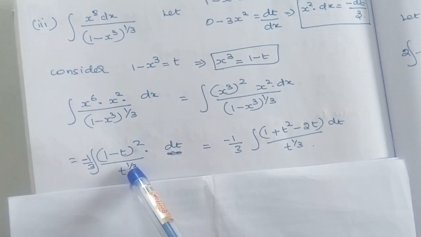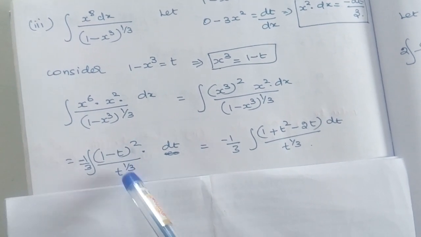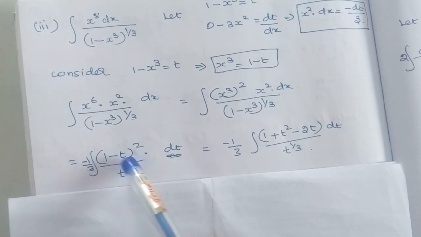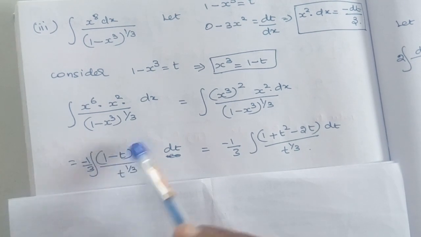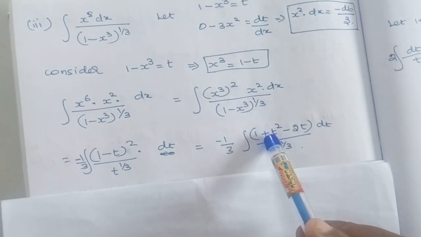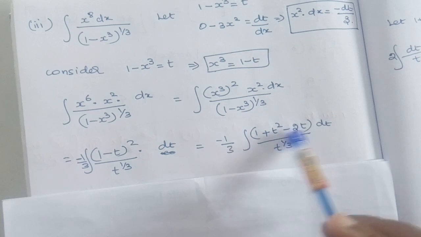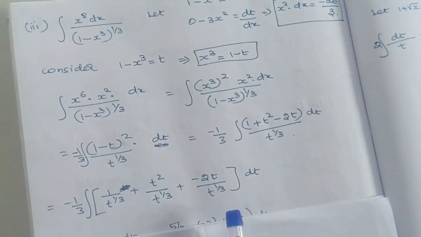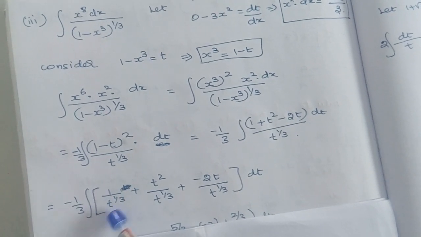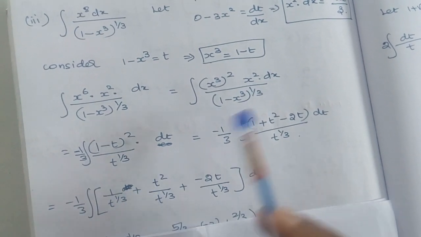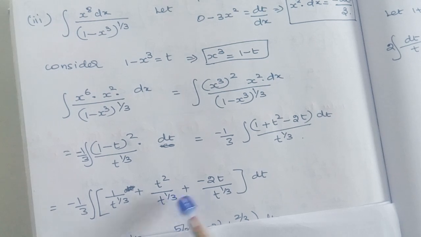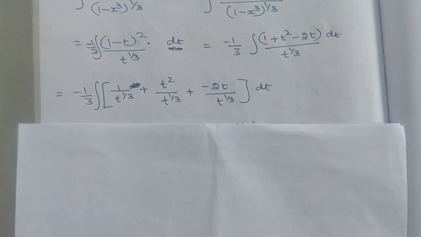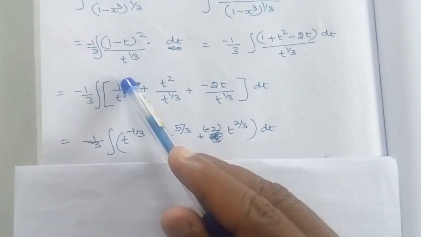Here it is in the form of a fraction, that is, a division. In the denominator we have a monomial, so we can separate the fractions. Before separating the fraction we have to expand using the a minus b whole square formula, so a square plus b square minus 2ab, divided by t power 1 by 3. Now we can write it as separate fractions. So we get 1 divided by t power 1 by 3 plus t square divided by t power 1 by 3 plus minus 2t divided by t power 1 by 3 dt.